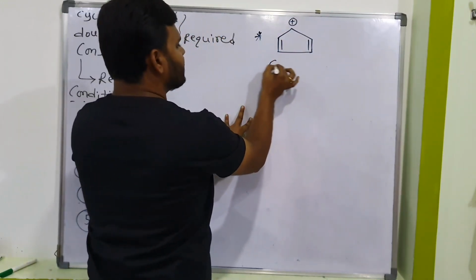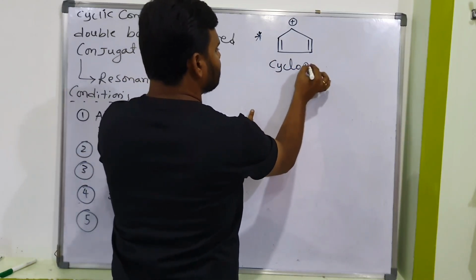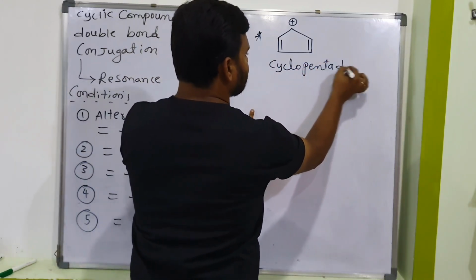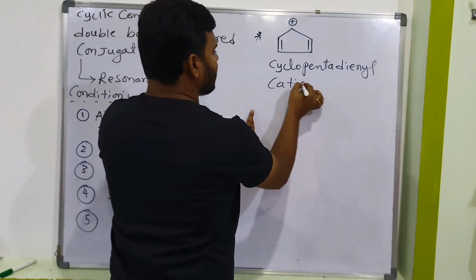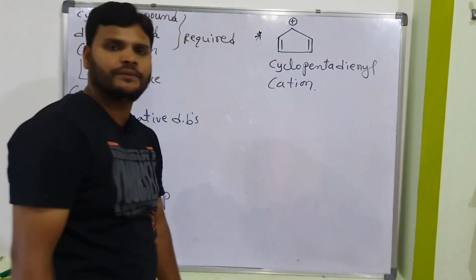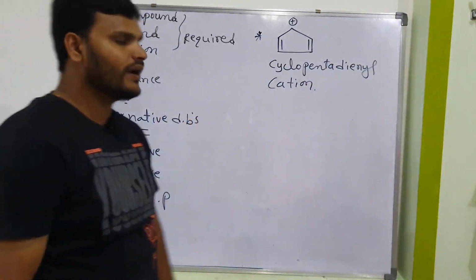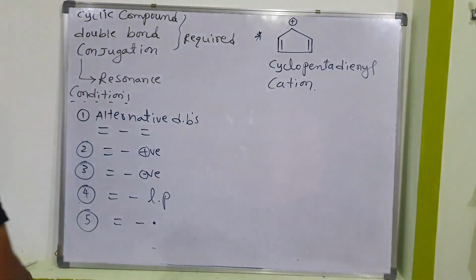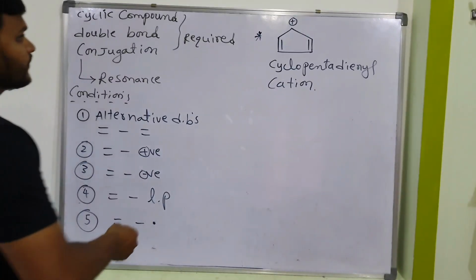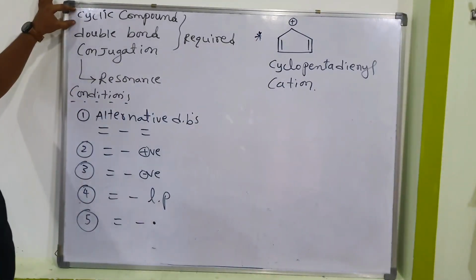What is the name of this compound? Cyclopentadienyl cation. Positive is nothing but cation. Now you tell me, is it aromatic, anti-aromatic or non-aromatic? Just have a look. Is it a cyclic compound or not? Yes, cyclic compound.